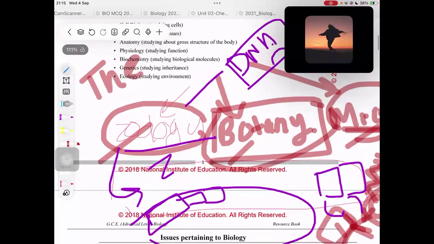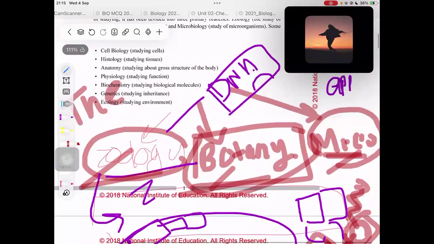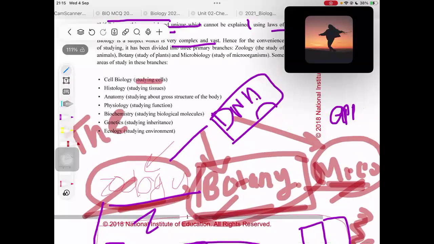So you can see in every primary branch of biology, you can study the same area, same field of studies, right? See, what is that? You can study the cells, right? It could be either the cells of animals, or the cells of plants, or the microorganisms. Microbiology means what? The study of microorganisms. So when it comes to cells, you can look into the cells of the animals, the cells of the plants, the cells of the microorganisms.